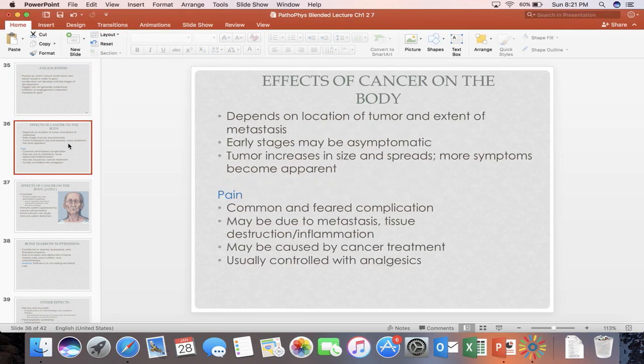Effects of cancer on the body. It depends on the location of the tumor and extent of metastasis. Early stages may be asymptomatic. As the tumor increases in size and spreads, more symptoms become apparent. Pain is one of the most common and feared complications of tumor. It may be due to metastasis or tissue destruction and/or inflammation. It may also be caused by cancer treatment itself, and it is usually controlled by medication called analgesics.